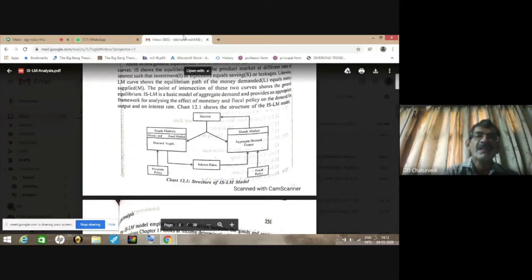In the case of money market, we are using the monetary policy. In the case of goods market, we are using the fiscal policy. And whenever we integrate these two markets, we find a relationship between the interest rate and the income. That is the precise important point of discussion in this chapter.